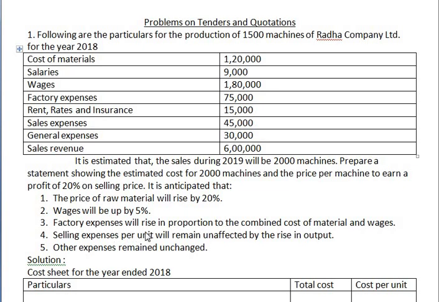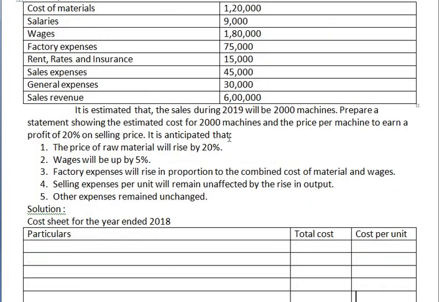Factory expenses will rise in proportion to the combined cost of material and wages. Selling expenses per unit will remain unaffected by the rise in the output. Other expenses remain unchanged. So this information is related to the year 2019. First we will prepare the cost sheet for the year 2018. For that, in this chart they have given us the information.